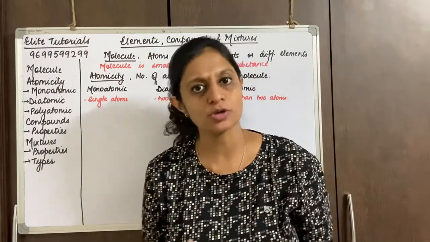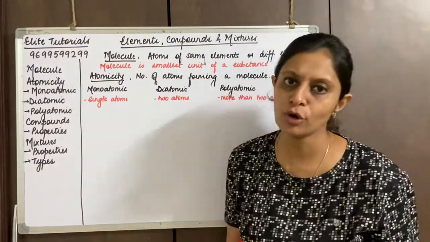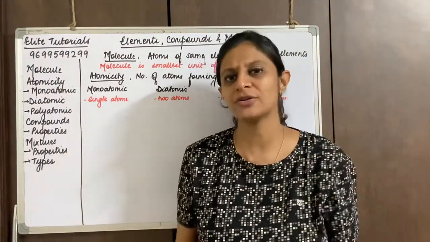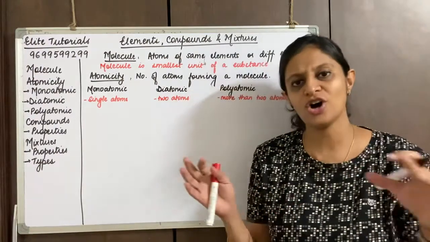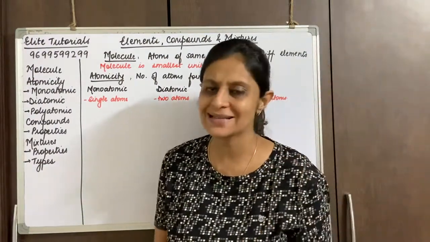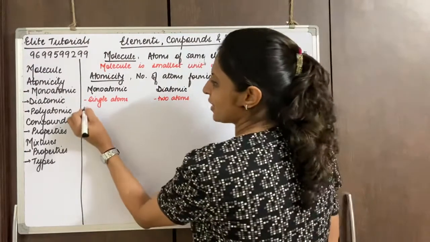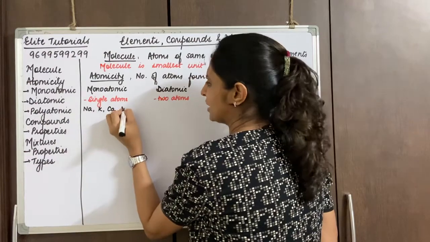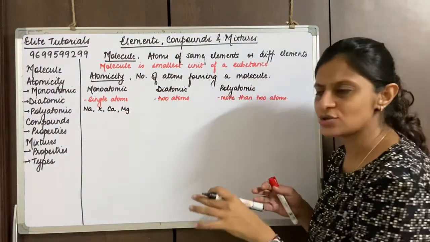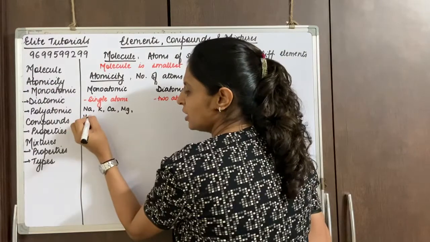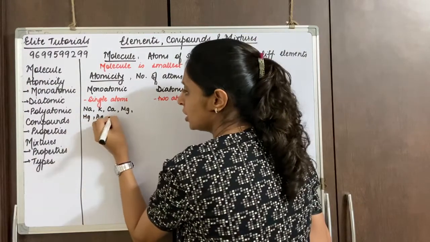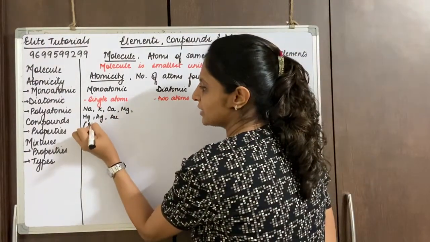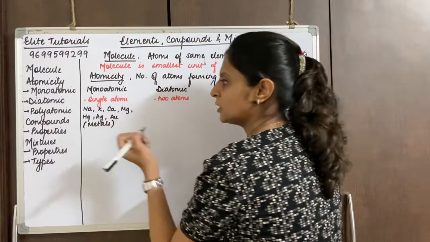I told you metals all fall into the category of monoatomic. Okay, so we had learned a long list of metals. I'm sure I told you to even revise that. So you can write any example of metals. That is, I can write sodium, potassium, calcium, magnesium, and the list goes on and on. Mercury, silver, gold. So the list is endless. So I say metals fall into the category called monoatomic, right?